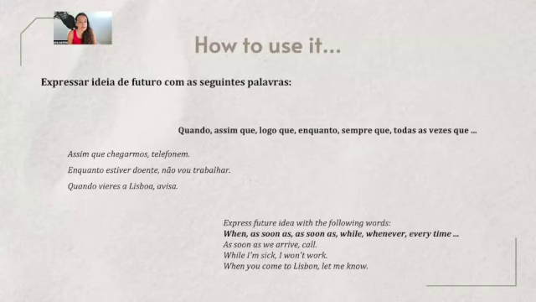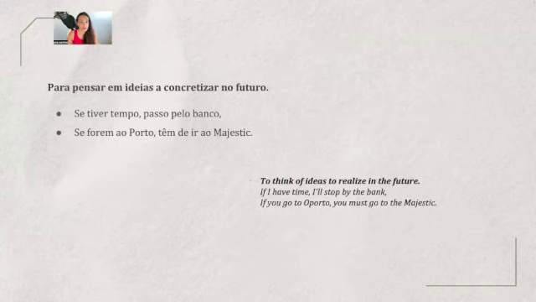Enquanto estiver doente, não vou trabalhar. So I'm sick, I will be a little sick still in the future. And in this future time, I don't know when and how, for how long this situation will last. So that's why I use the future, but you have also here the enquanto. I won't work. Quando vieres a Lisboa, you don't know when, what date, what moment, but it is a projection in the future, a possibility in the future, just let me know. Think about this. Quando vieres a Lisboa, avisa. So project ideas with these keywords.